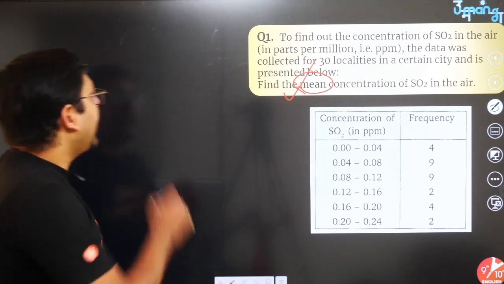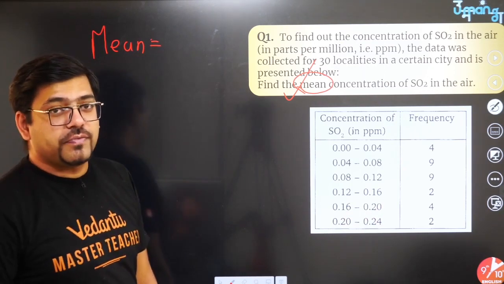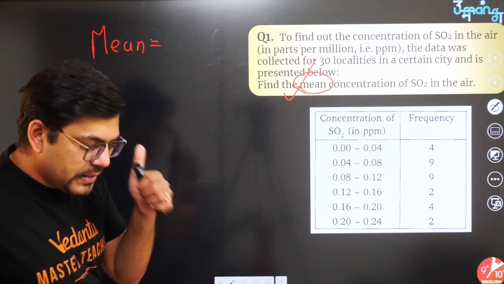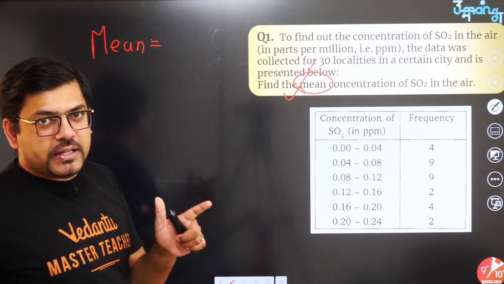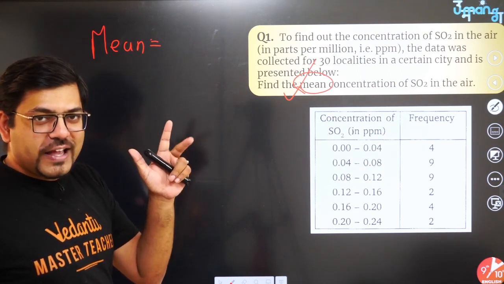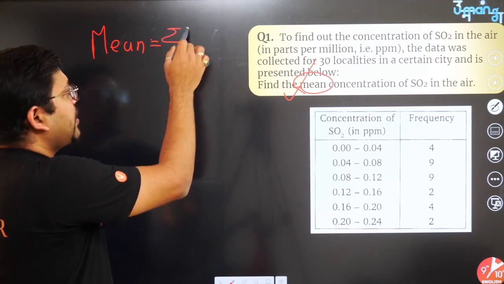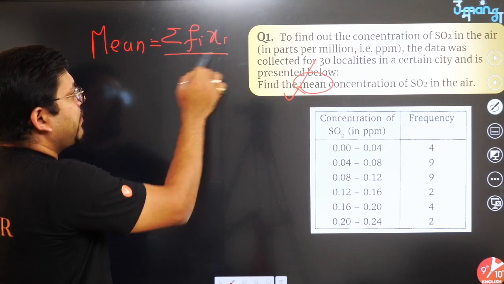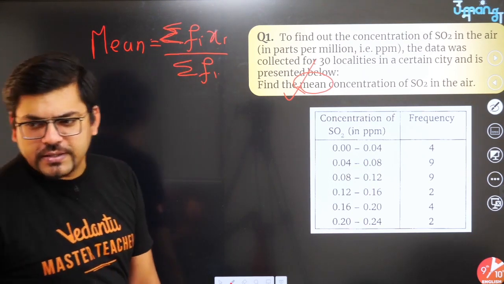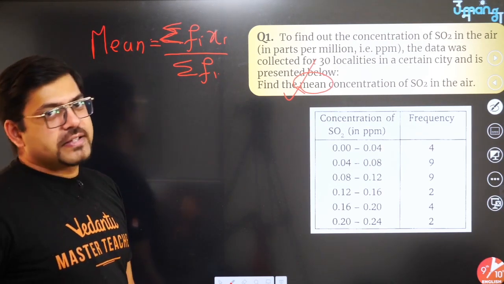What is the formula for mean? Everyone might be knowing that mean has three ways with which we can find it. The first method is the direct method, then the assumed mean method, and the third one is the step deviation method. But this year step deviation method is not there, so we don't need to worry about it. For the direct method, the formula is summation fi xi divided by summation fi.